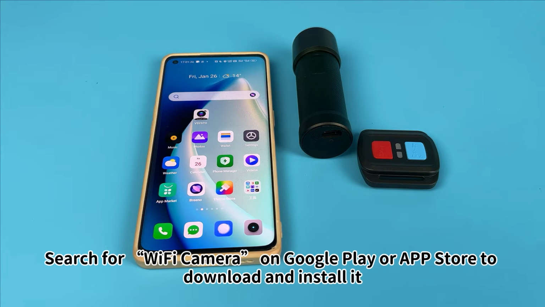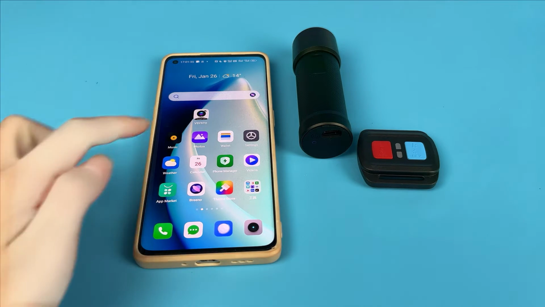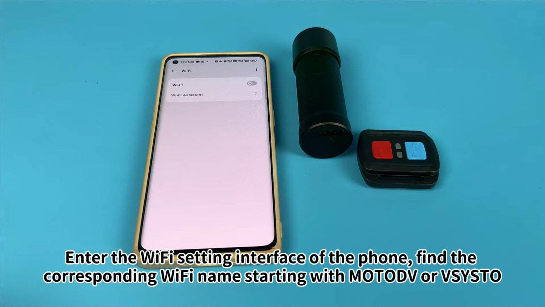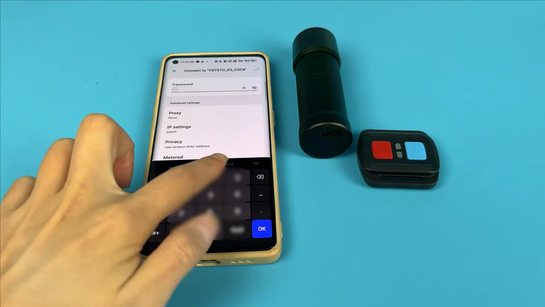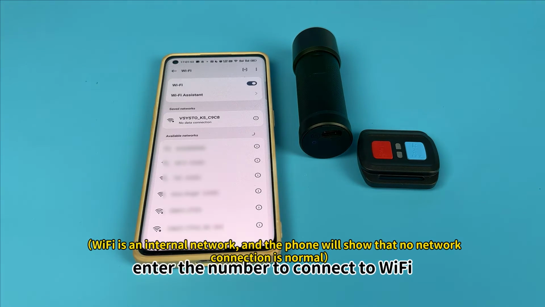Search for Wi-Fi camera on Google Play or App Store to download and install it. Enter the Wi-Fi setting interface of the phone, find the corresponding Wi-Fi name starting with Motorola or V-SYS. Enter the number to connect to Wi-Fi.